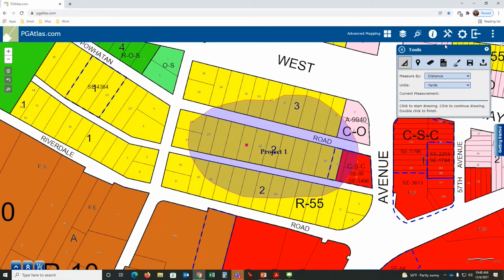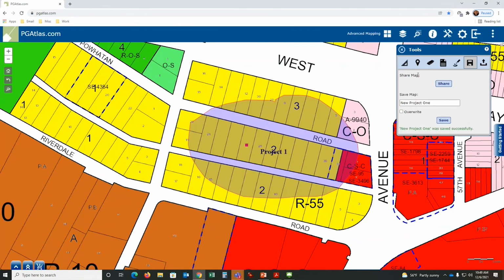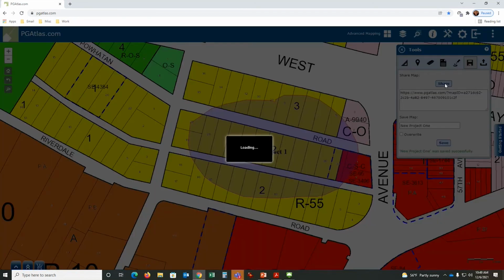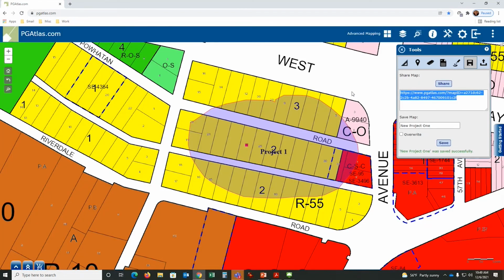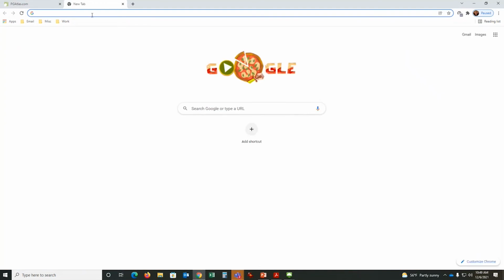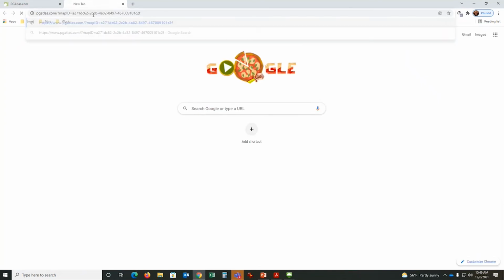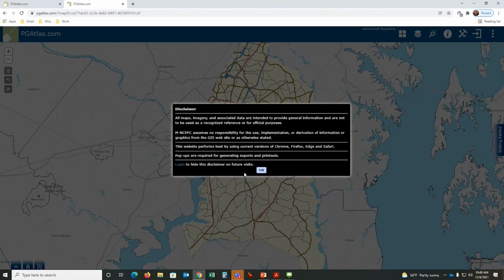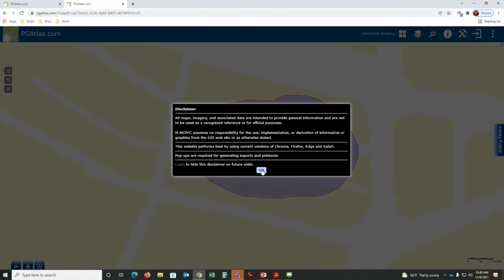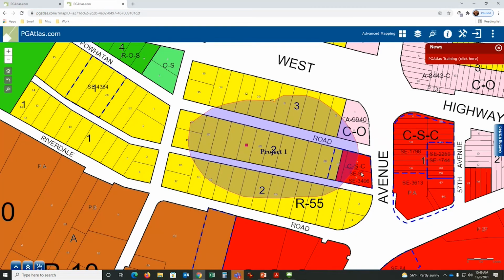The other option I really like about this is the share option. If I click on share, you get this web address. If I grab that web address, come up to a new browser, paste that in, I can put that in an email, send it to my boss, and what this will do is it will zoom in on project 1. It's all saved. It's there. They'll be able to use it. Even though they don't know how to use PG Atlas, they'll be able to see it at least. And if they do know how to use it, now they can start using the tools and off they go. So it's really helpful in that aspect.